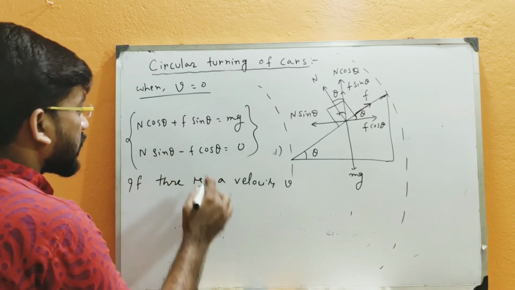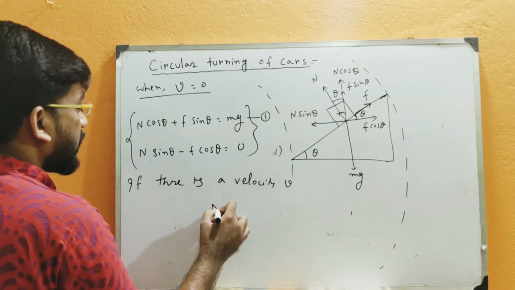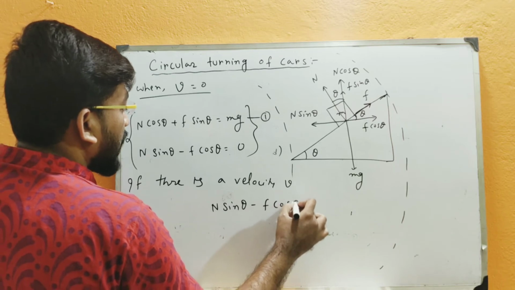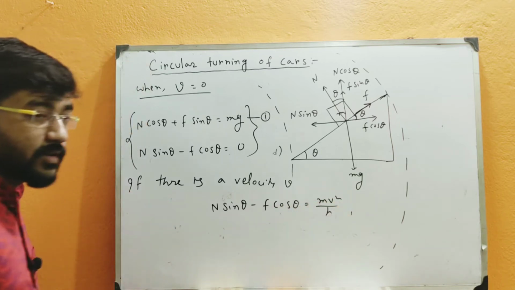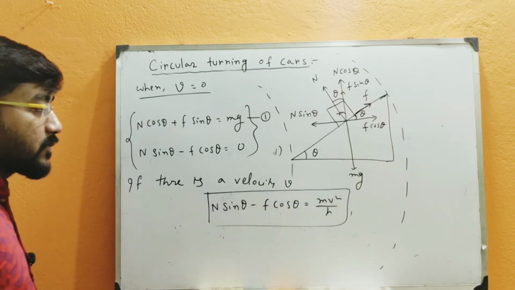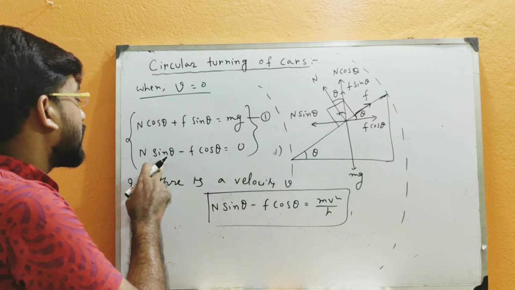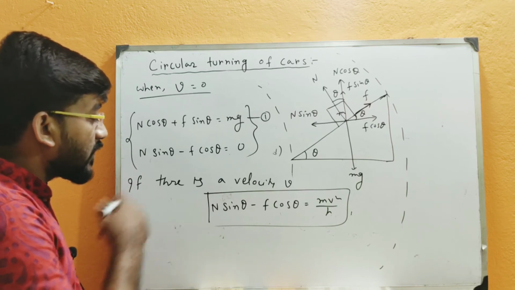So what will happen? This equation will remain the same, but this equation will change now, and it will be N sin theta minus F cos theta is equal to mv square by r, okay. Now this can happen in several ways. So initially when v is equal to 0, what is happening? N sin theta is equal to F cos theta, or N sin theta minus F cos theta is equal to 0.